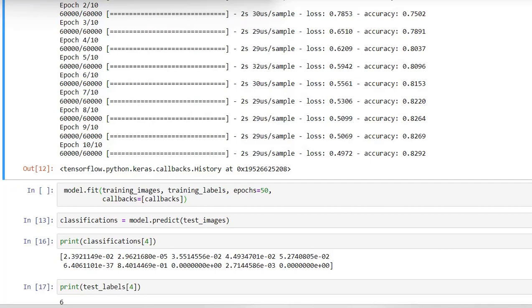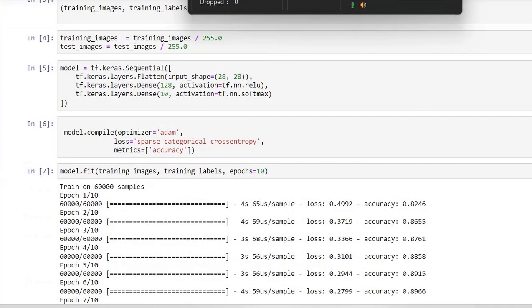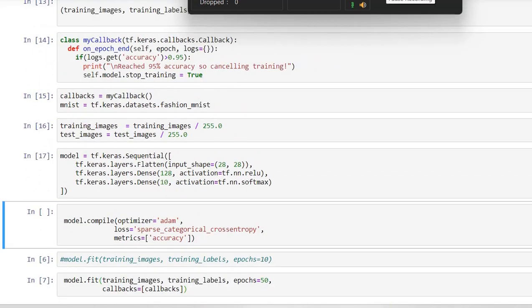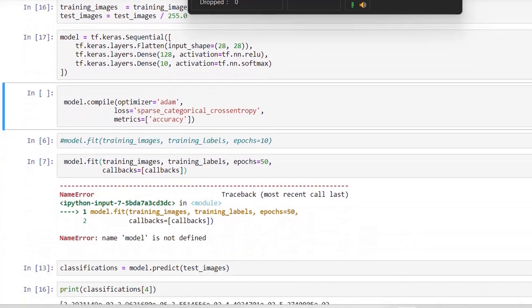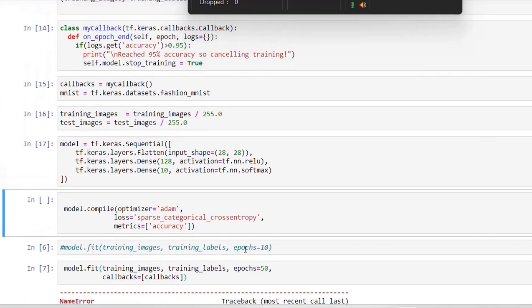So if we go to the top to see, this is my class name, my callback. So I called it here. In order to execute this code, before we do that, let me change some things here. Here I have mentioned 98% accuracy. So maybe we can change the epoch. I change epoch from 10 to 50 because it's not sure that we can get that kind of 95% accuracy within 10 epochs. So that is the reason I have changed it.